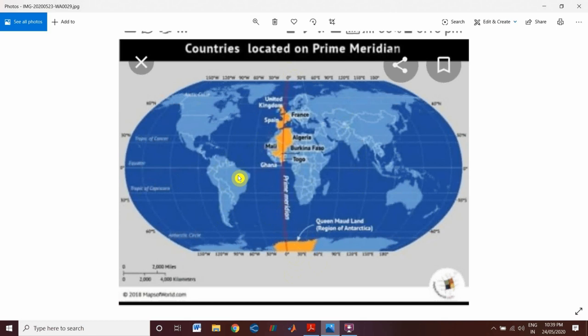So how is it in the western hemisphere? If we see this prime meridian, it also divides the earth into two parts, that is the Western Hemisphere and the Eastern Hemisphere. So in that regard we see that Brazil also lies in the Western Hemisphere.